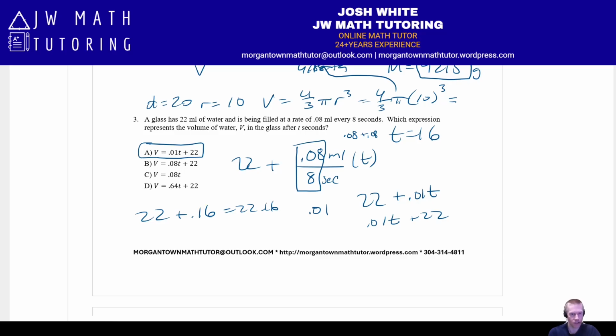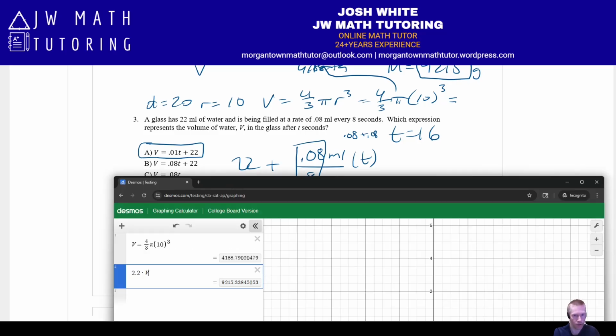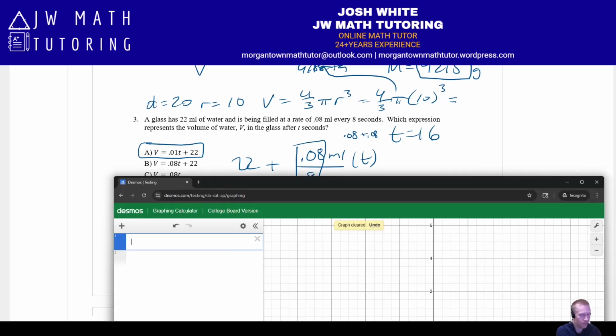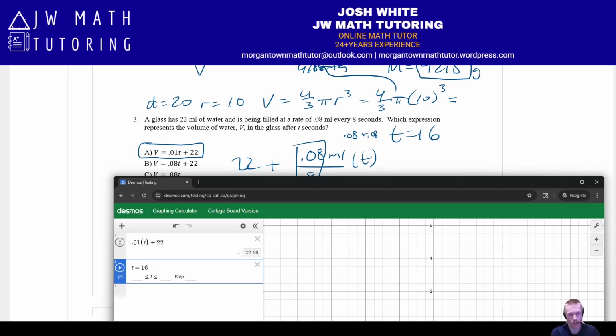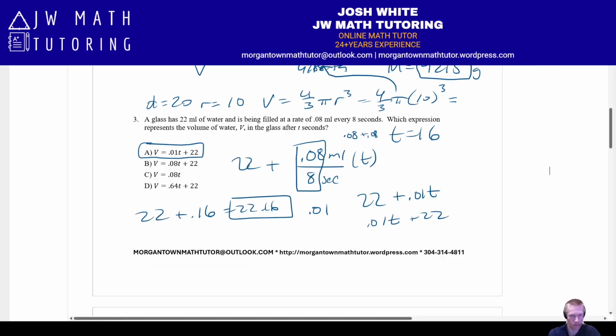And then you would go through each answer choice and plug in 16 for t, and see which one equals 22.16. And just to confirm, it's going to be A. It is not going to be any of the others. So 0.01 times t plus 22, and when I set t equal to 16, notice there I get the answer that I expect if the time is 16 seconds. You could check the other three, but you'll see that they're going to be incorrect.